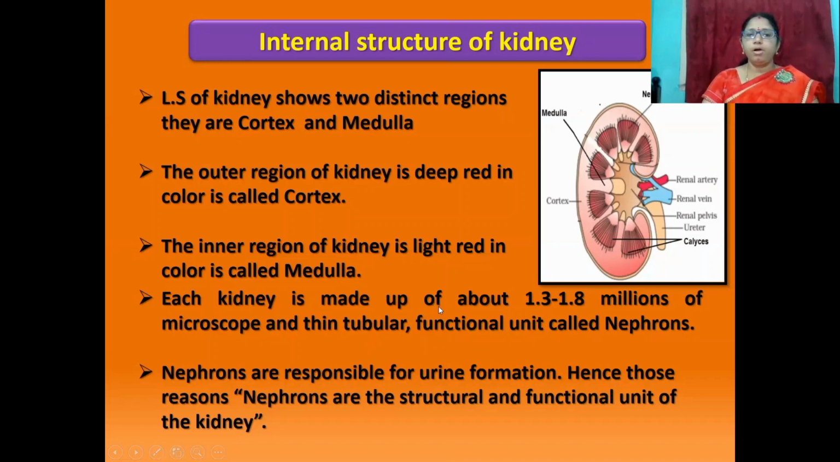Each kidney is made up of about 1.3 to 1.8 million microscopic, thin tubular functional units called nephrons. Students, this is a nephron. Nephrons are responsible for urine formation. Hence, nephrons are the structural and functional units of the kidney.